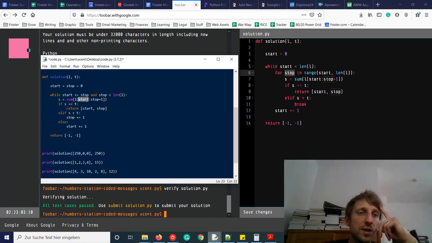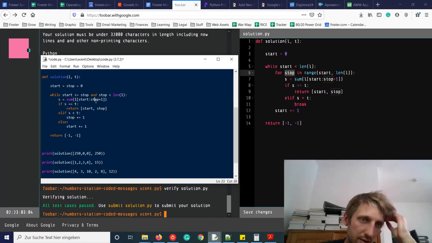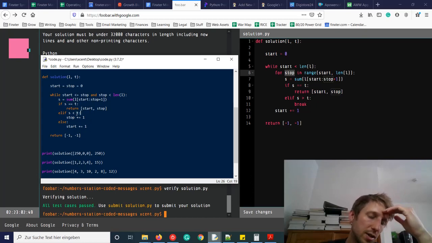Now we sum up from start to stop plus 1, so we sum up to the stop index included. And now we check if s is larger than t. If the sum is smaller than t, then we increase the stop index by 1, and we try again.